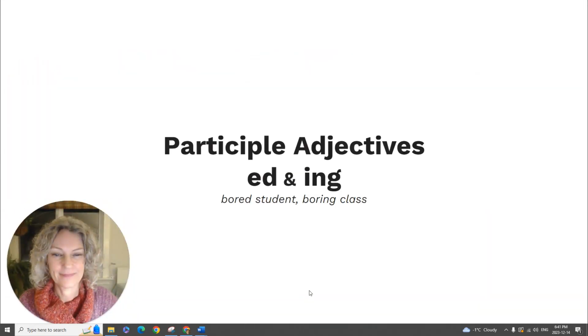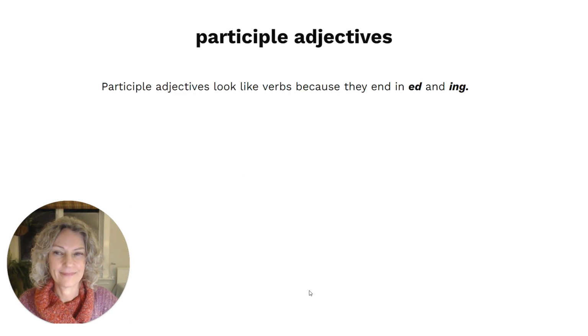This lesson is about participle adjectives, which are adjectives that end in the letters ed or ing, such as bored and boring. Participle adjectives look like verbs because they end in ed and ing. So they look like past tense verbs or continuous verbs.